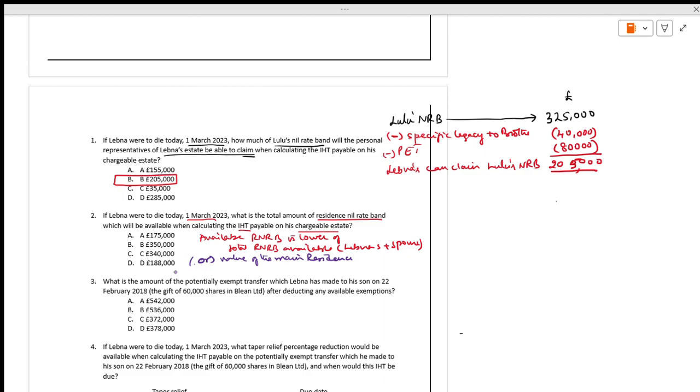We have to make a comparison, whichever is lower.